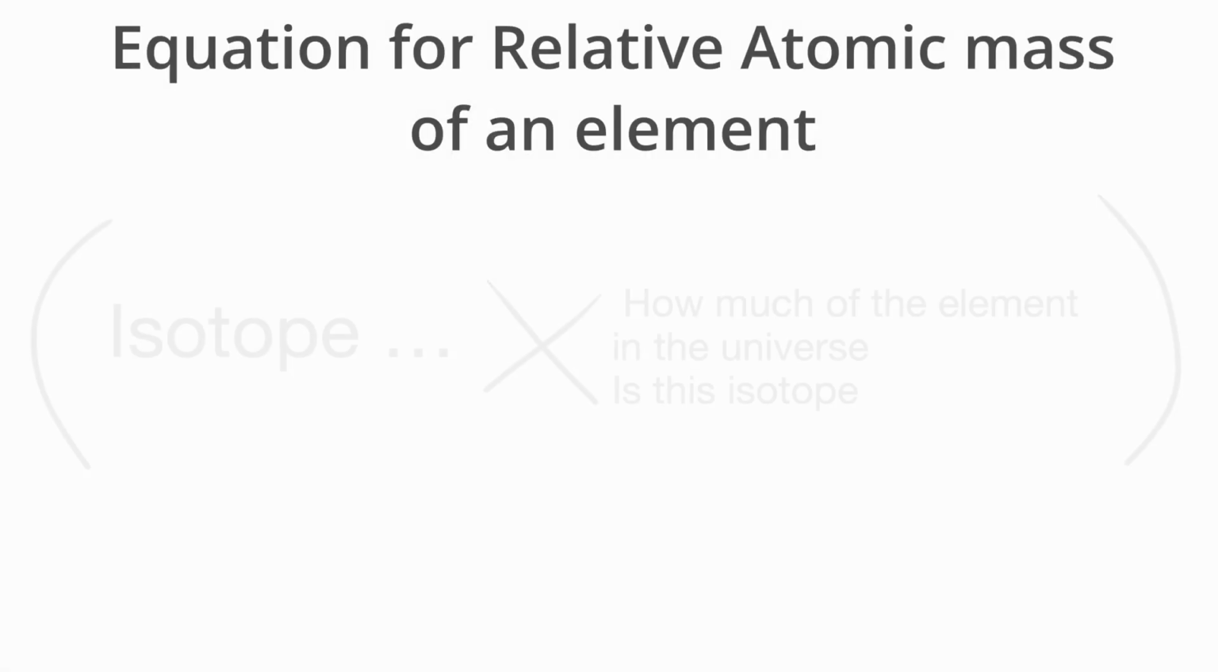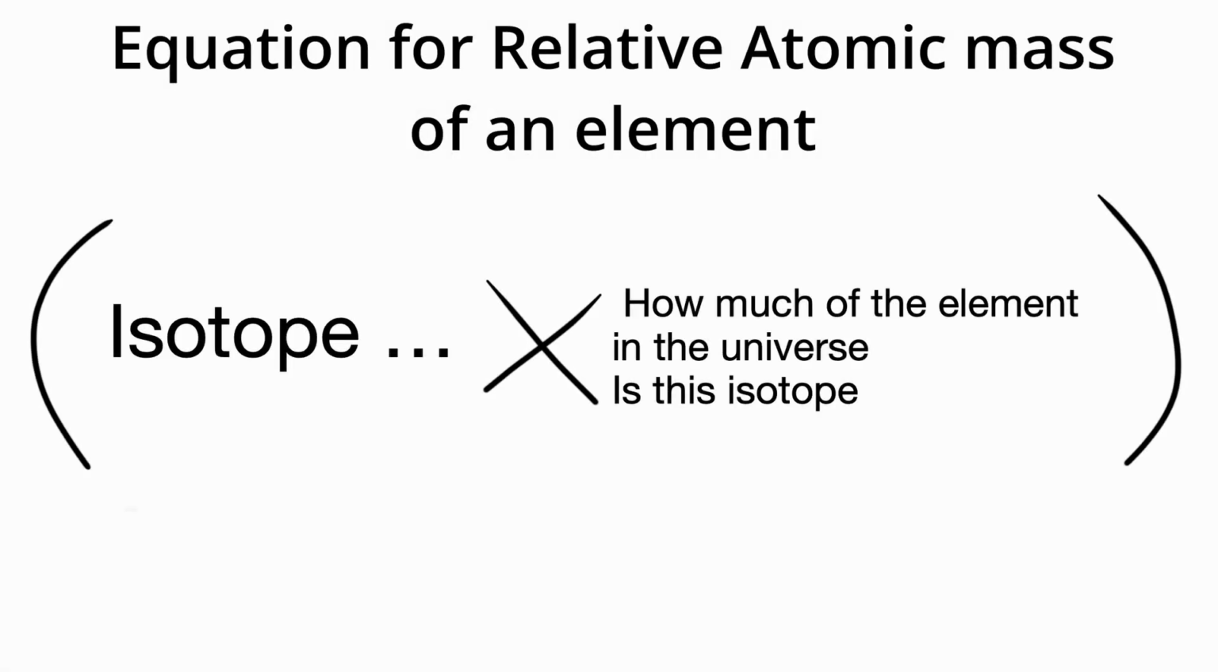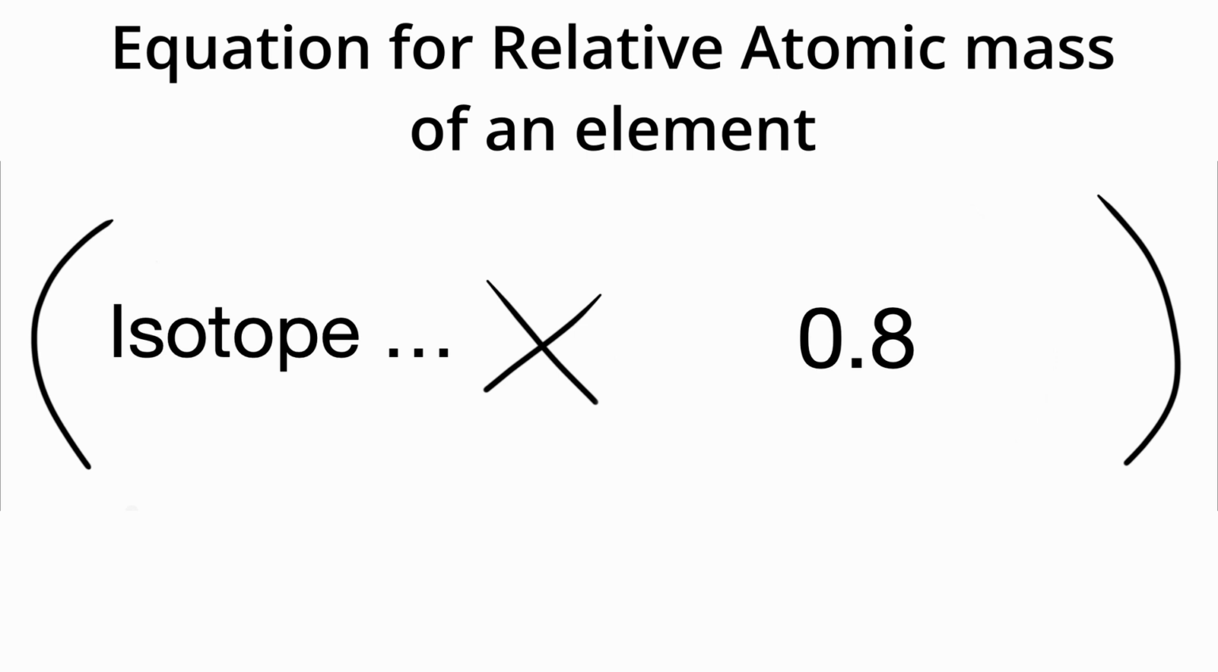How do we calculate this average? Simple. We get the mass of one isotope and we multiply it by its percentage distribution in the universe. If one isotope constituted 80% of all the atoms in the universe, we could take that isotope and multiply it by 0.8 or 80%.